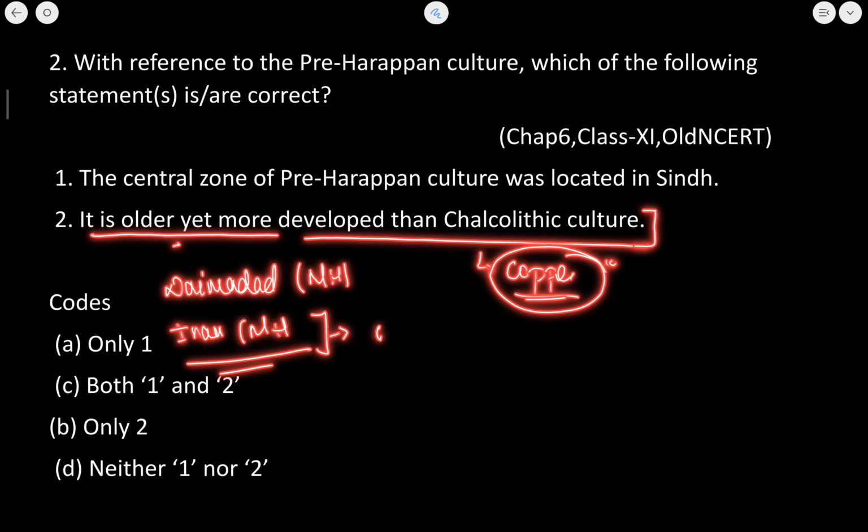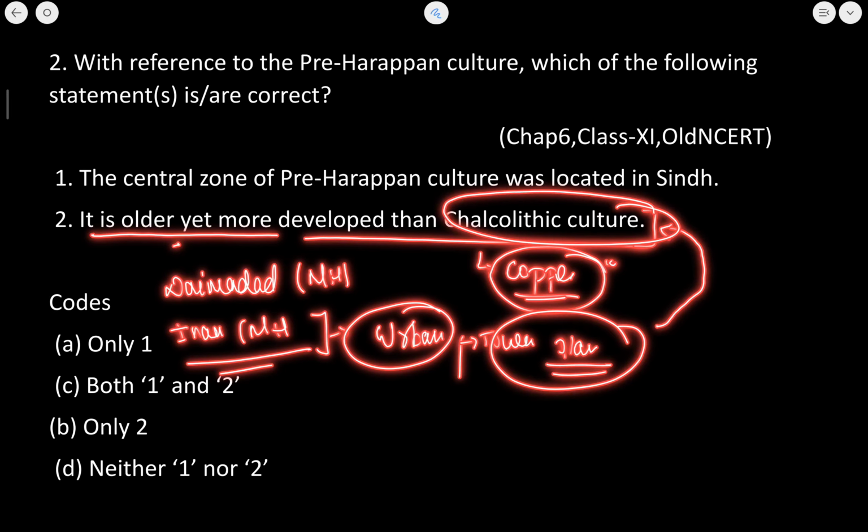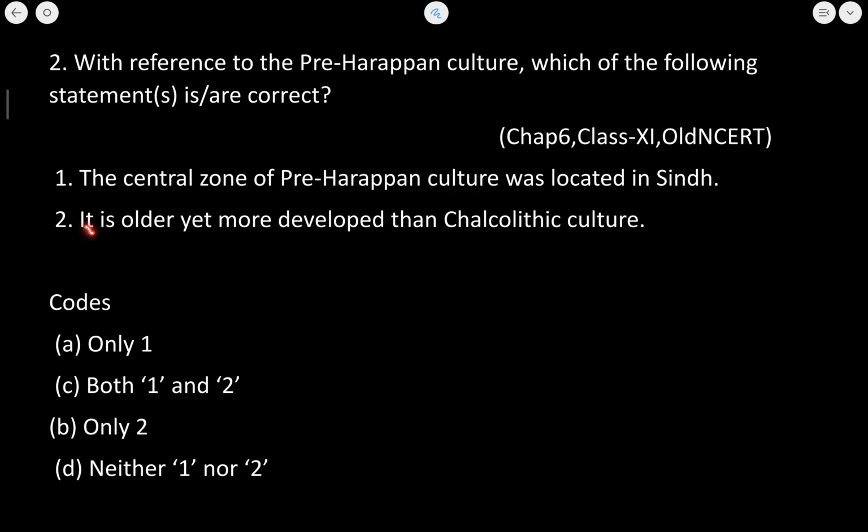Because they had advanced urban features that we have seen, such as town planning and a proper drainage system. These elements of urban culture were not present in the Chalcolithic culture. That is why this statement is absolutely true. So the correct answer would be that both 1 and 2 are absolutely correct. Let's now move to the next question.